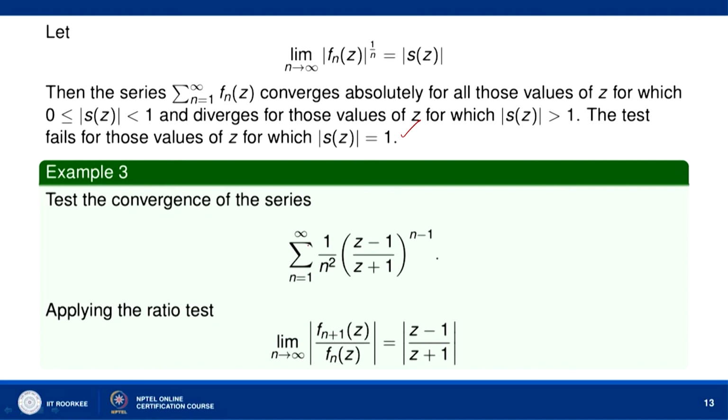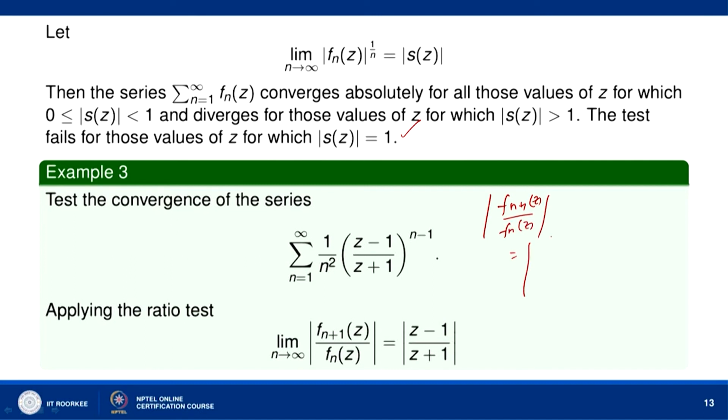Let us test the convergence of this series. We are going to consider an example of a series of complex functions, sigma n equal to 1 to infinity 1 by n square into z minus 1 over z plus 1 to the power n minus 1, and we can apply here the ratio test. So, when you apply the ratio test, mod of f n plus 1 z over f n z, let us find.